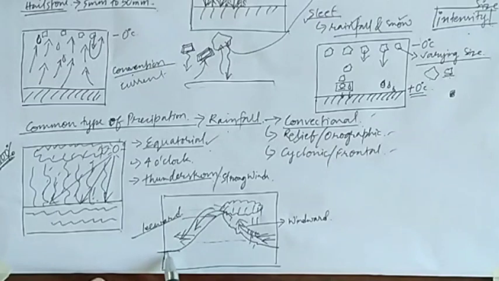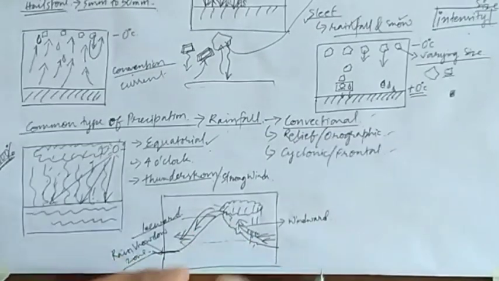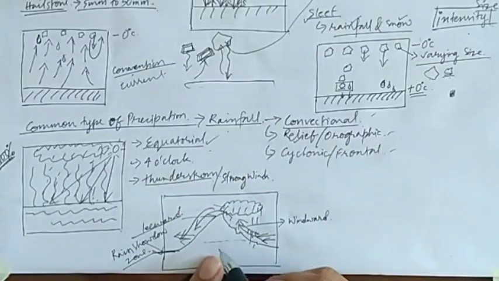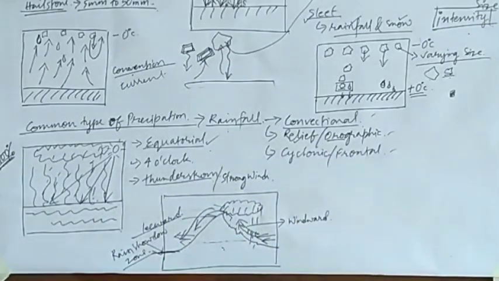And the particular area on the other side of the mountain is termed as rain shadow zone. Because here we receive very little or no rainfall at all in this zone. So this type of rainfall is caused due to the presence of the relief, so it is known as relief or the orographic rainfall.